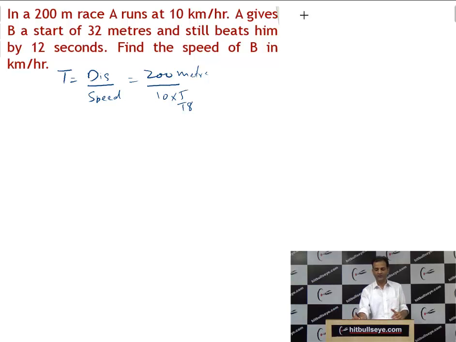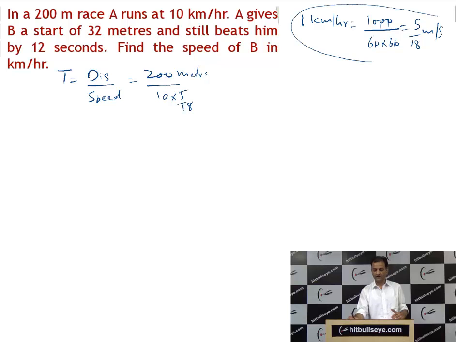As you are aware, 1 km per hour is equal to 1 kilometer, which is 1000 meters, divided by 1 hour, which is 60 minutes into 60 seconds. When you cancel, it will be 5 by 18 meters per second. So you should know this: 1 kilometer per hour is 5 by 18 meters per second.